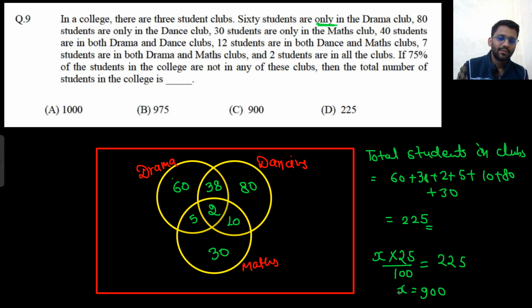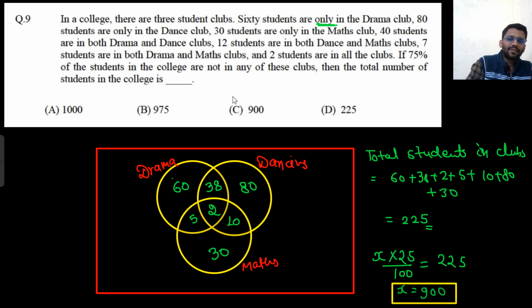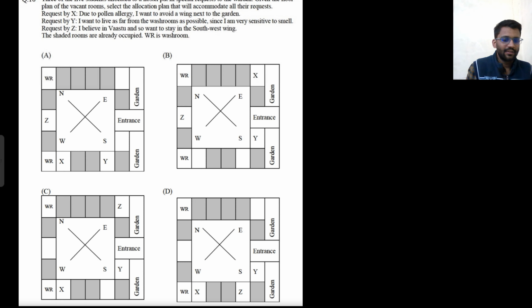Go to my point. So total 900 students are there. Out of 900, only 225 are there in some club. So the total number of students in the college is 900. 25% are there in the clubs. So if total is X, then 25% of X is 225.